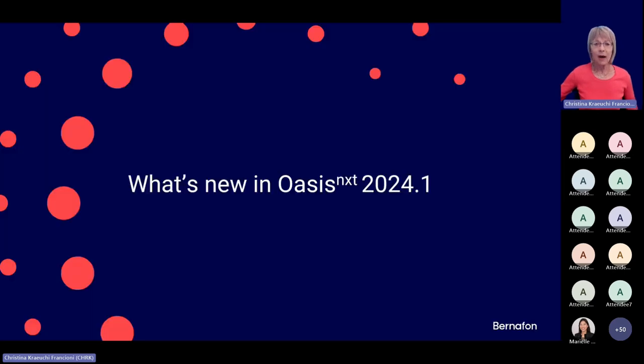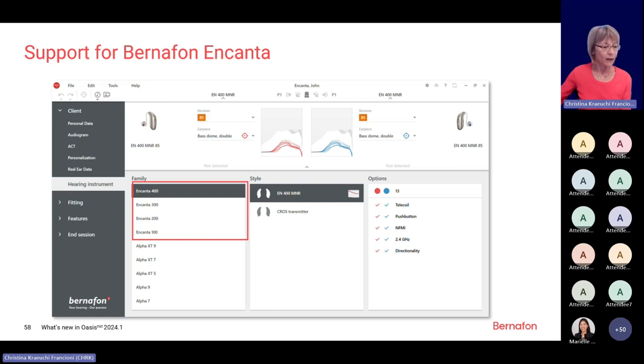I would like to point out a few options which are important to know for Incanta, but there are also a few which are not related only to Incanta, but I think it's important that you know them as well. So what are the big news in Oasis Next 24.1? Of course, the hearing instruments Incanta have been included. So you will see in the hearing aid menu, Incanta 400, 300, 200, 100.